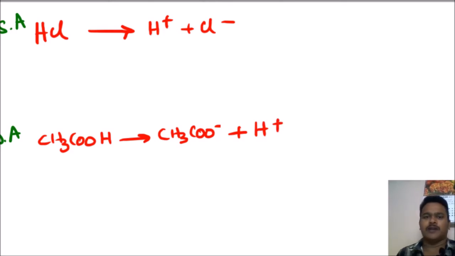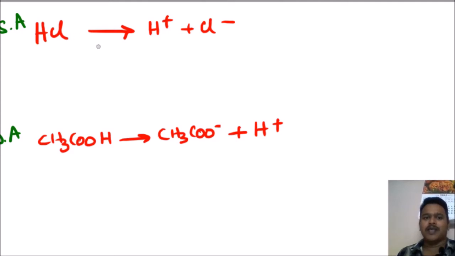Why am I saying HCl is a strong acid? Because it is giving H plus ions very fast, and a larger number of H plus ions are coming out. That is why it is a strong acid.